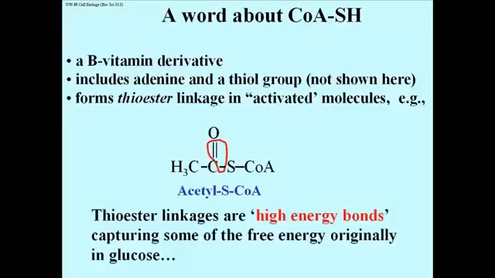Thioester linkages, like the phosphoanhydride linkages that we saw earlier, are high energy linkages that release a lot of free energy when hydrolyzed. So the thioester linkage in acetyl coenzyme A has now captured, at least for the moment, some of the free energy that was originally in the nutrient glucose way at the top of glycolysis.